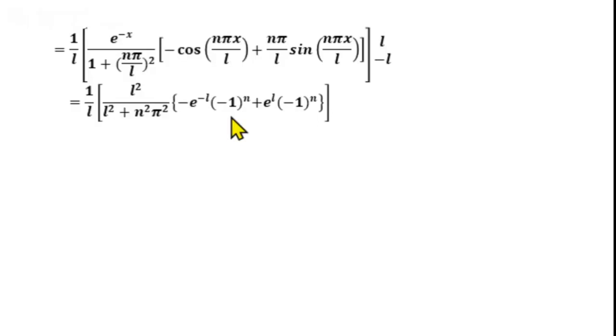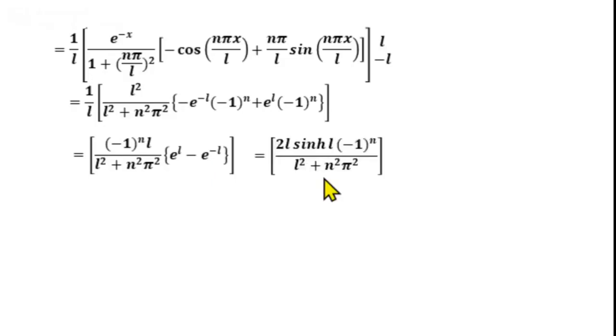Simplifying, we get an equal to minus 1 raised to n into L into e power L minus e power minus L divided by L square plus n square pi square, and e power L minus e power minus L is 2 sin hL. So we get an equal to 2L sin hL minus 1 raised to n divided by L square plus n square pi square. Next we will find bn.